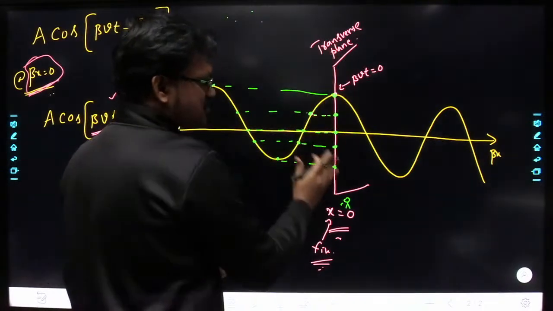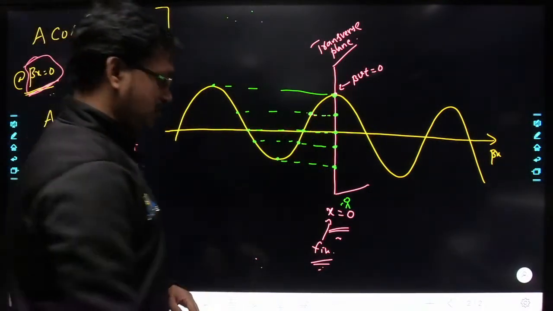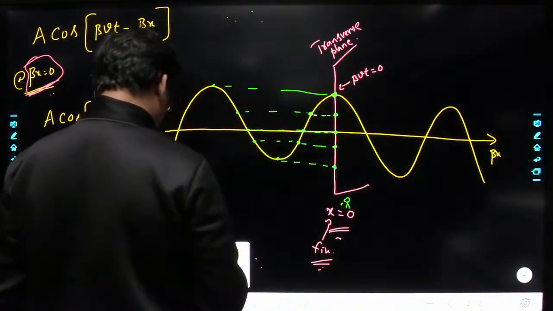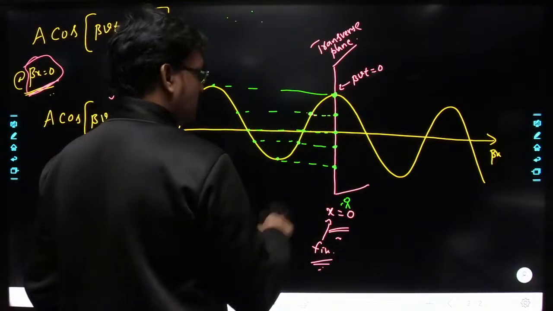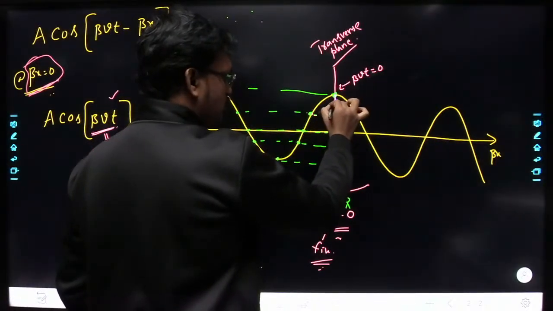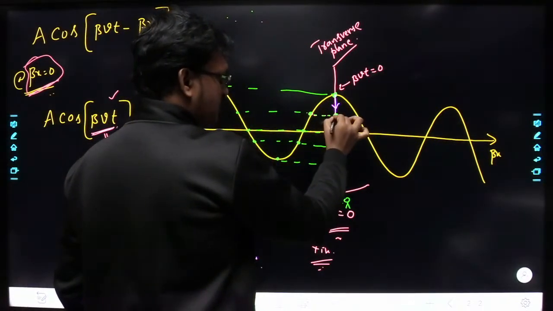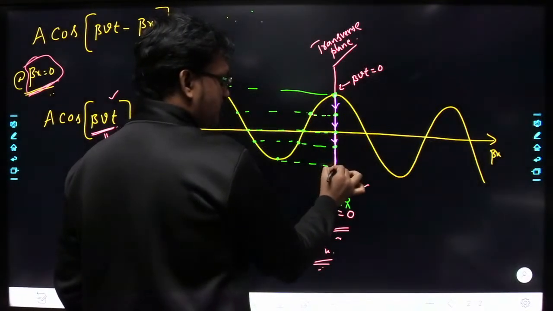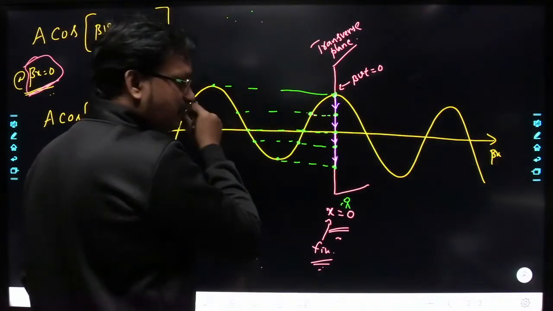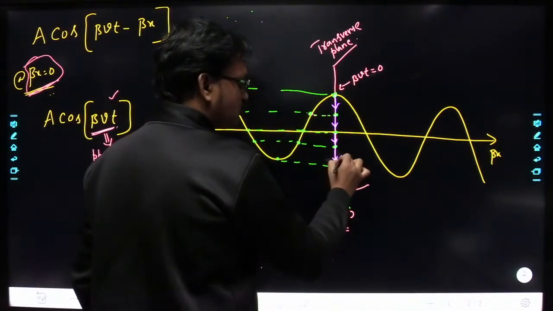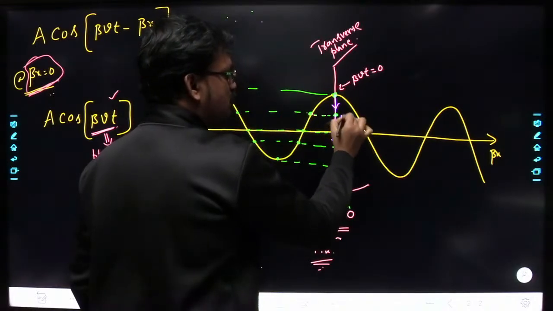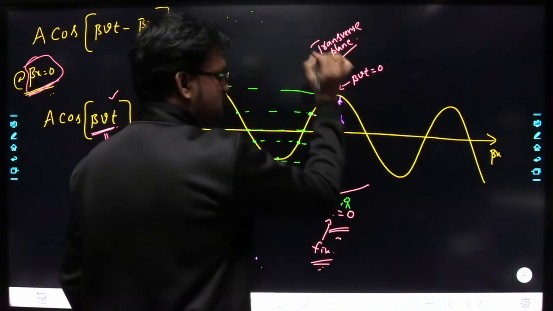So that means in this transverse plane, if you observe, initially this point is at this location. After that it has moved to this location, then to this location, and again to this location. After some time, it has again moved to this location, and again to this location.